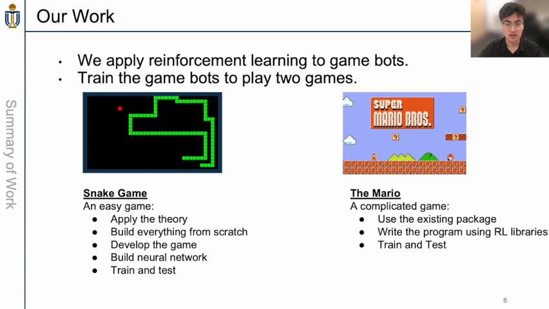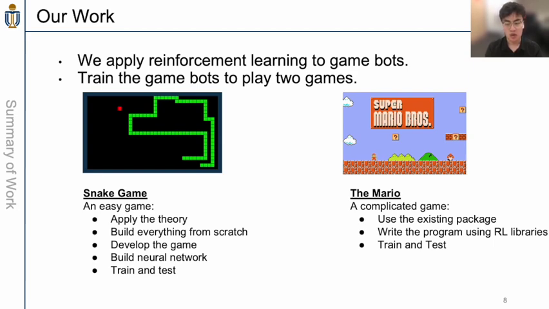After the introduction of reinforcement learning and the games, we would like to conclude our summary about our project. In our project, we applied reinforcement learning to game bots, and we want to have the game bots play two games. The first one is the Snake game, and the second one is Super Mario Bros. The Snake game is an easy game, but we would like to use it to implement the reinforcement learning theory. So we try to build everything from scratch: we will develop the game itself, build the neural network, implement the reinforcement learning algorithms from scratch, and after that, we will train and test.